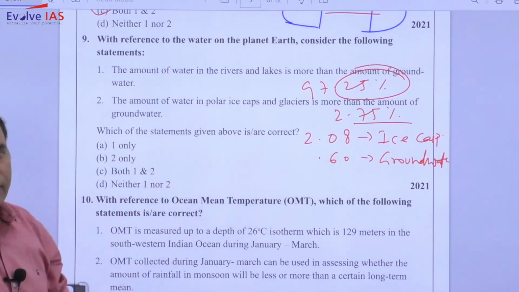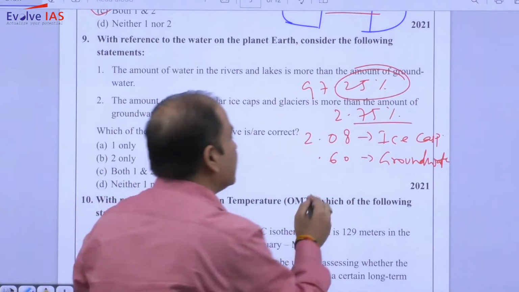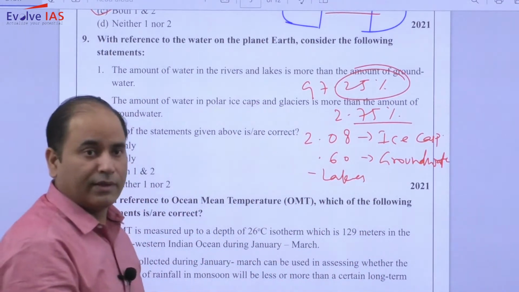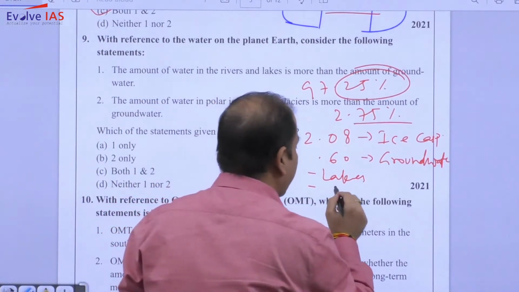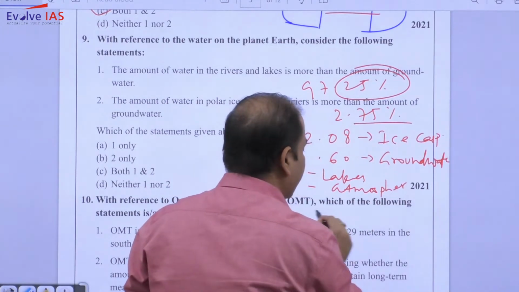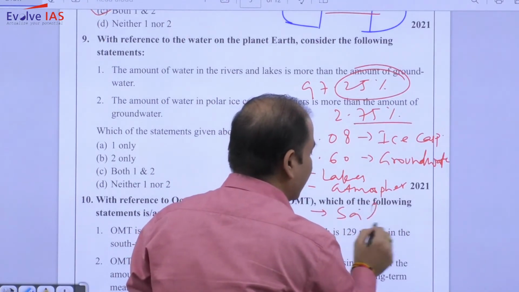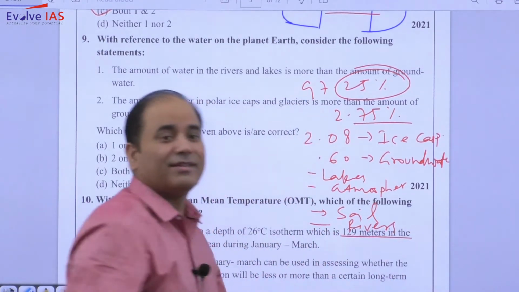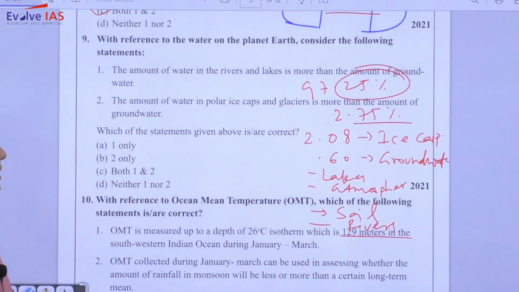Out of the remaining water, the next highest is in lakes, the next highest is in atmosphere, the next highest in soil, and the next highest is in rivers. So the reverse is like one of the lowest.